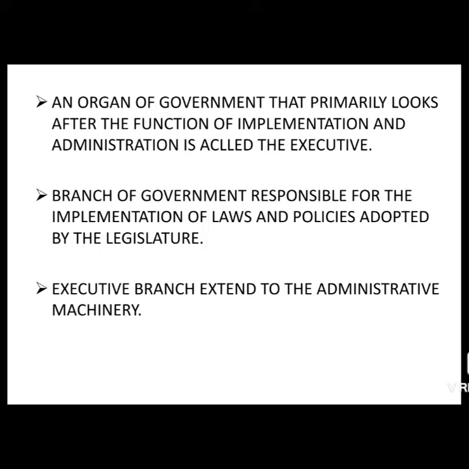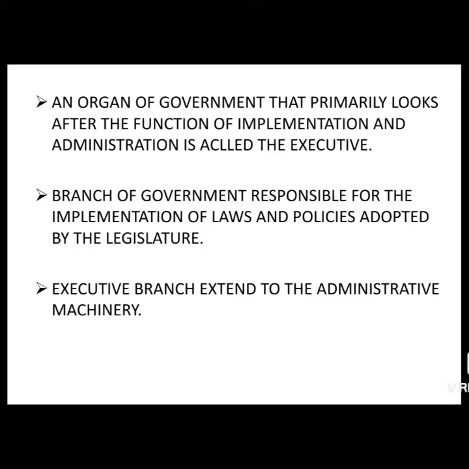So we can refer to the word executive as a body of persons that looks after the implementation of the rules and regulations in a practical manner. In the case of a government also, one body may take policy decisions and decide about the rules and regulations, while the other is in charge of implementing those rules, checking whether they are getting implemented in a practical manner or not.